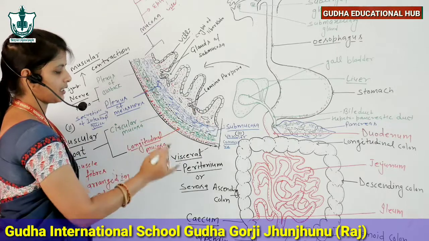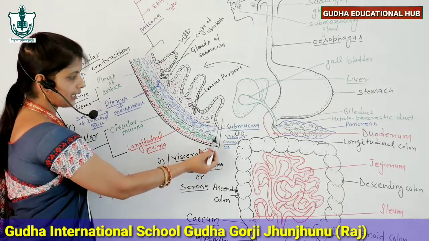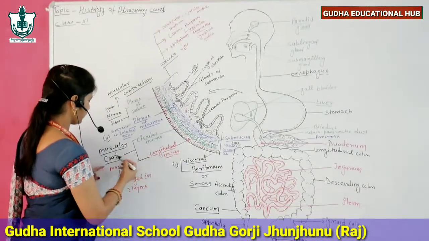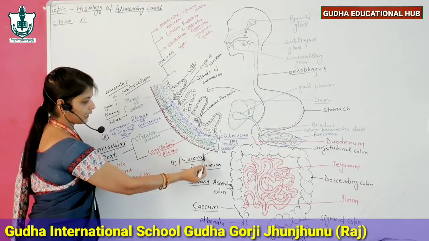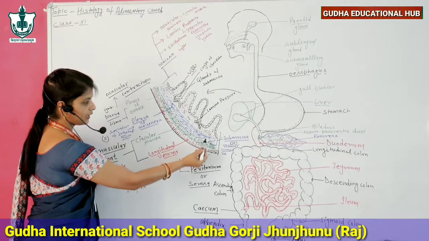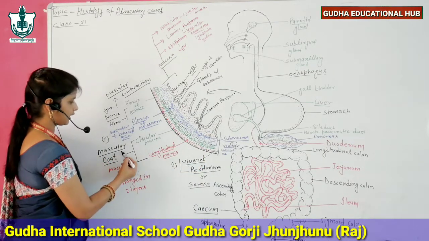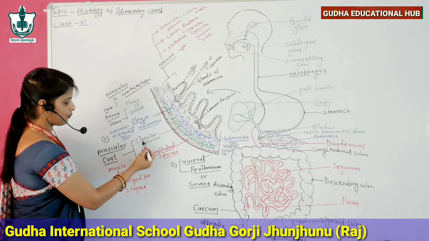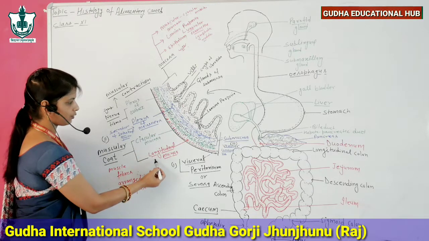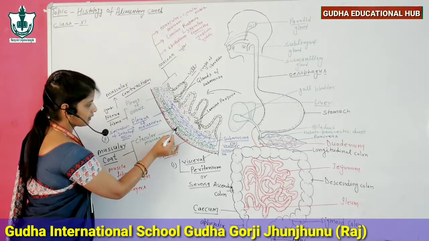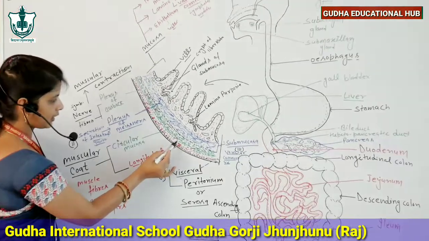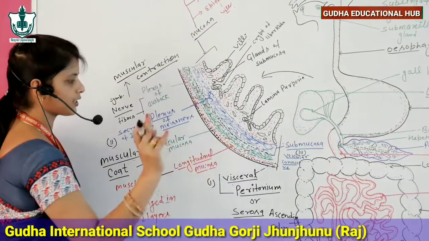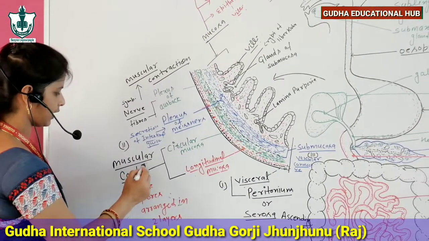and two organs. Now the second layer is called muscular coat. First layer is visceral peritoneum, second layer is muscular coat. This muscular coat has two types of muscles, circular muscle and longitudinal muscle, and these combine to form the second layer known as muscular coat.